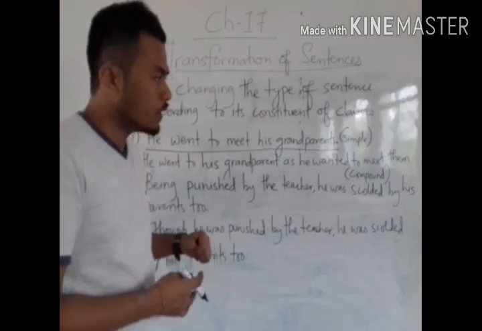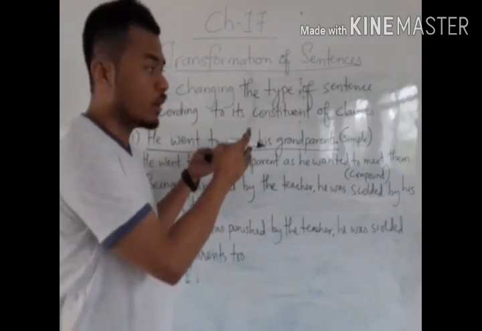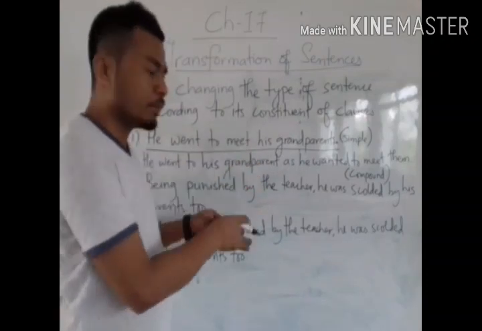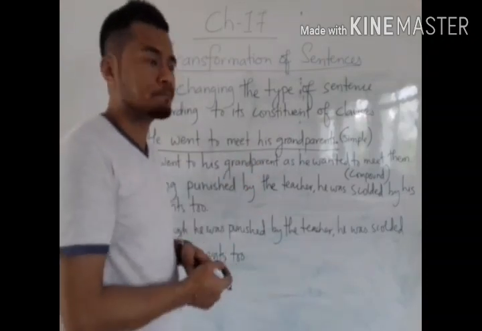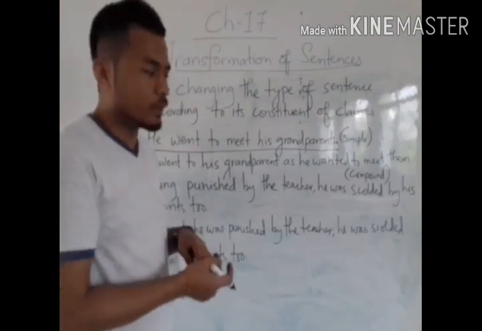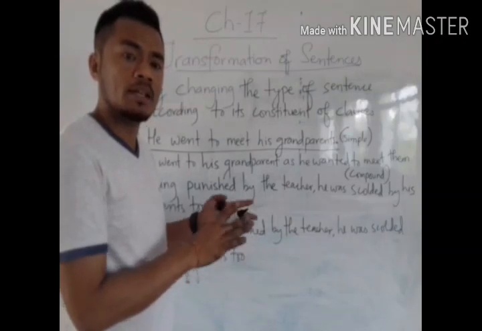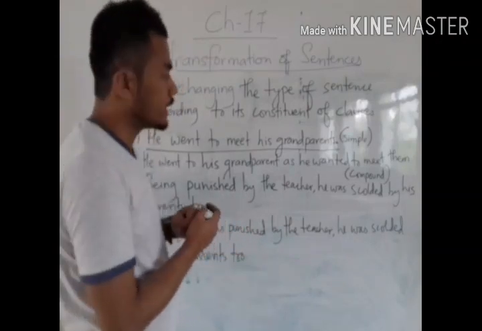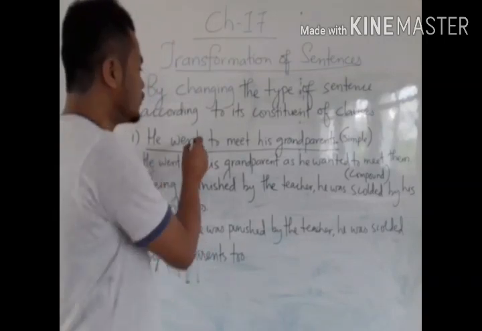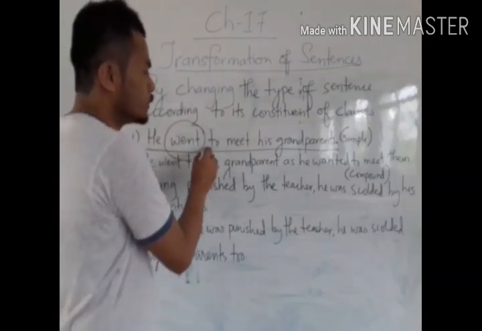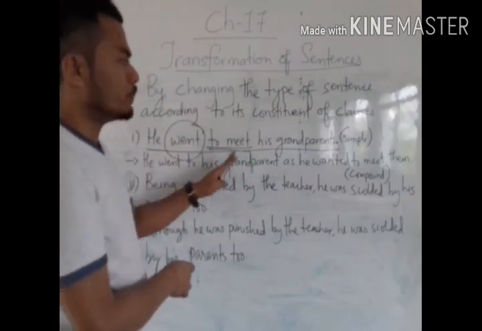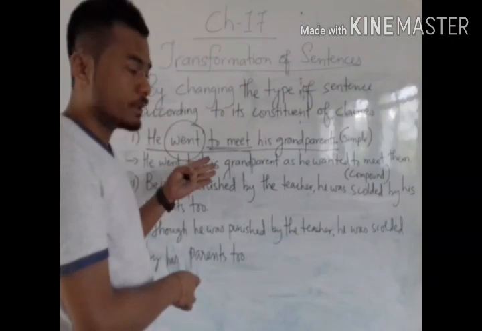If we learn this process once, simple to compound and simple to complex, then gradually we will know how to change in other ways, from complex to compound and compound to simple. First I have given here, he went to meet his grandparents. Here we have only one finite verb, that is went. To meet is a non-finite verb. So it is a simple sentence.